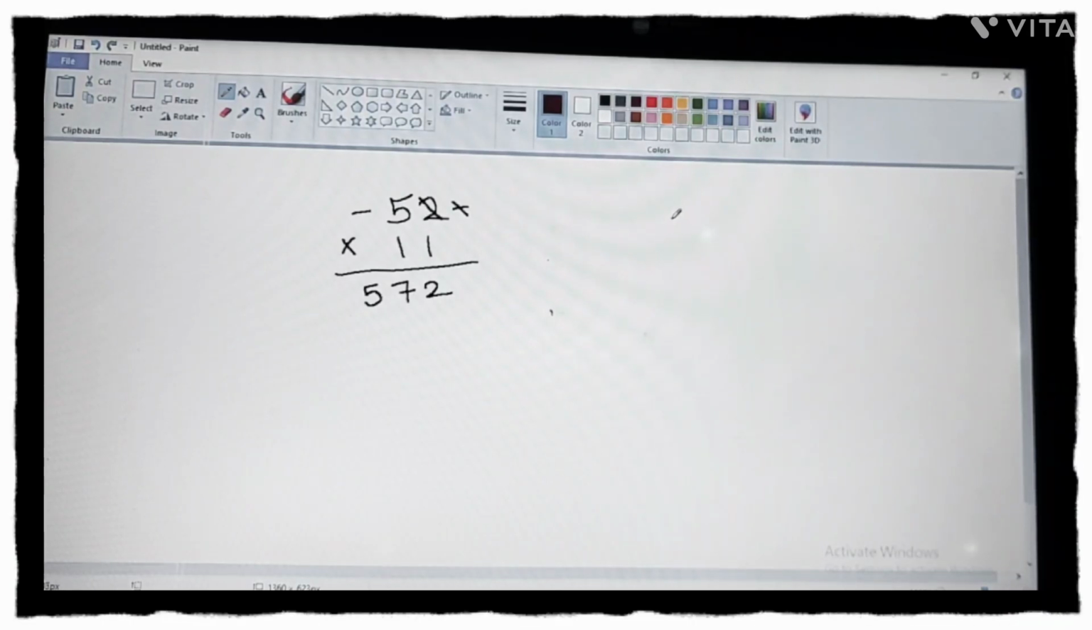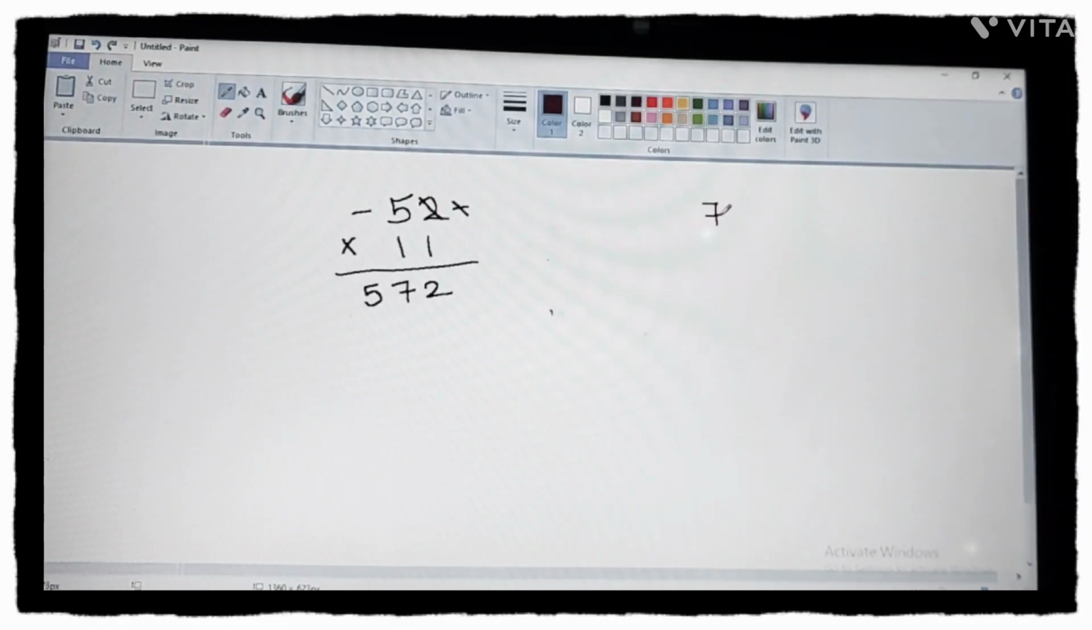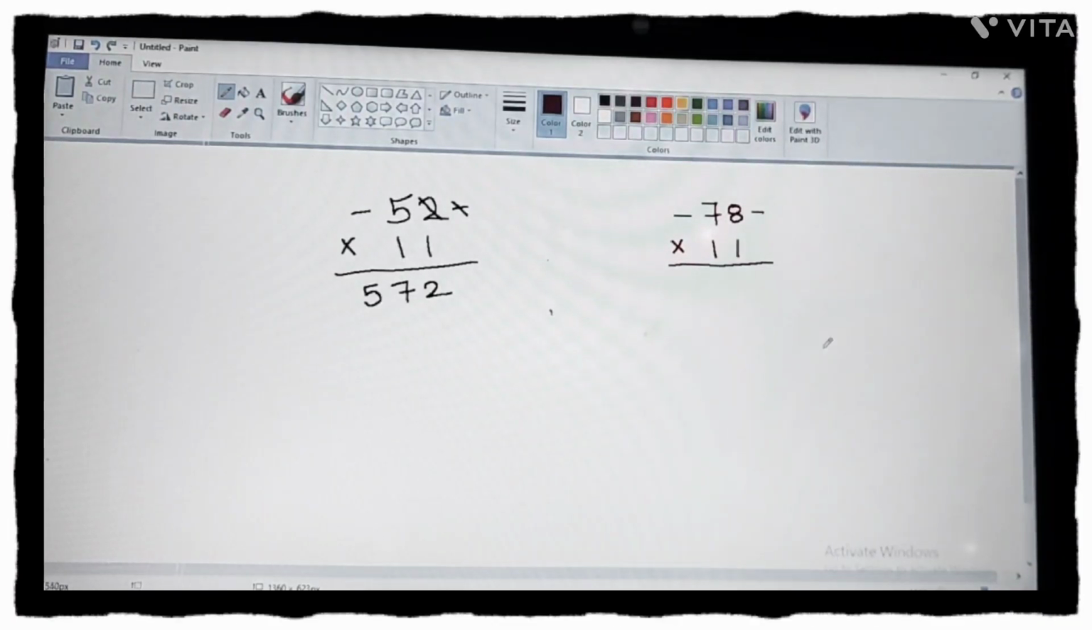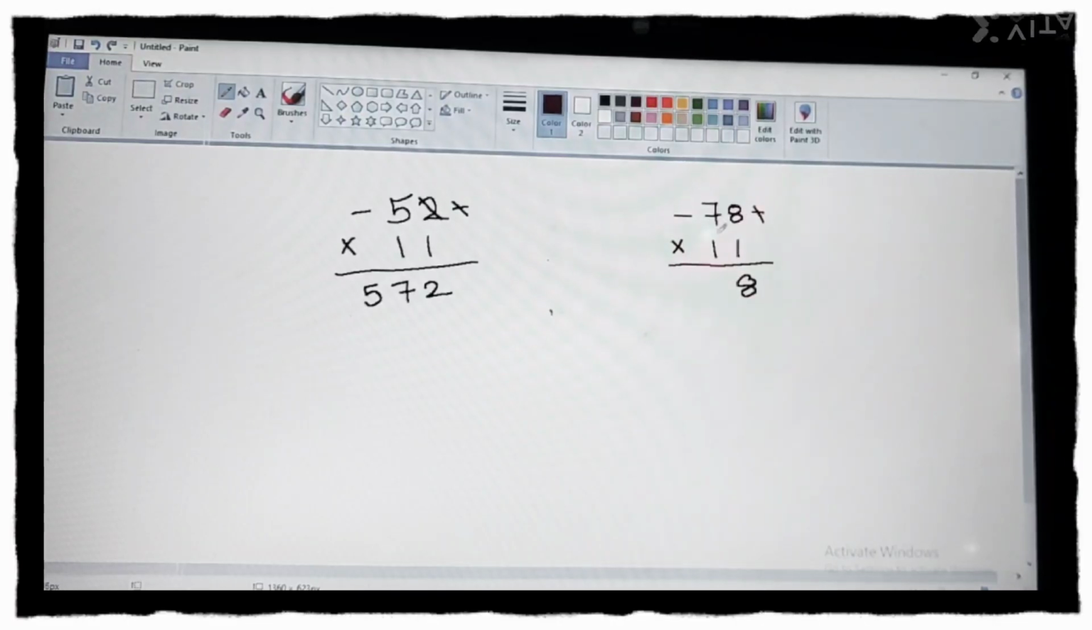Let me take a bigger number. For example, 78 into 11. Okay. Same way, 2 times 1 I have written. 2 minus 1 is 1. So 1 dash here, 1 dash here. Okay. Then two numbers I will add together. Dash plus 8 is 8. I'll cut 1 dash. Then 8 plus 7 is how much? 15. So 15, I cannot write it together like this, 1, 5, 15.